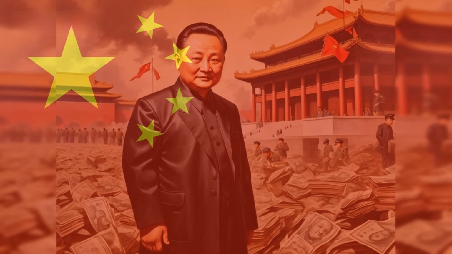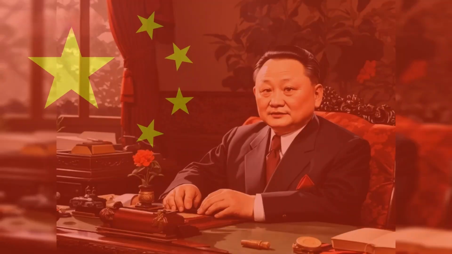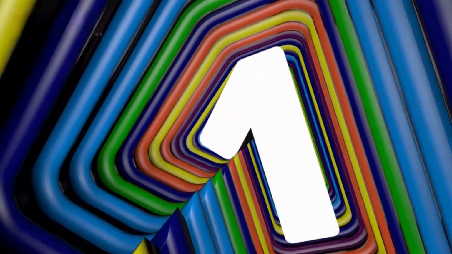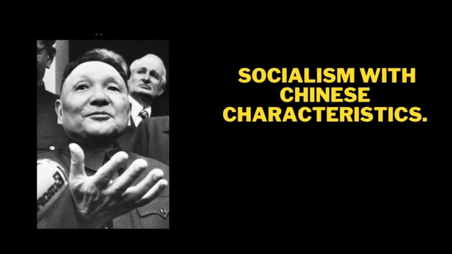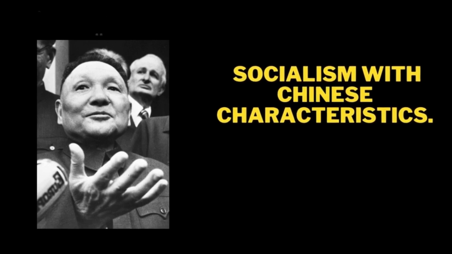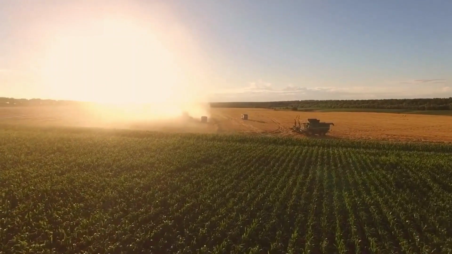Deng wanted to free the economy. That's why he introduced his policies of economic liberalization. There are many aspects to this which we will discuss one by one. But his overall ideology is today known as socialism with Chinese characteristics. First, to bring transformation in the agriculture system, Deng introduced a household responsibility system.